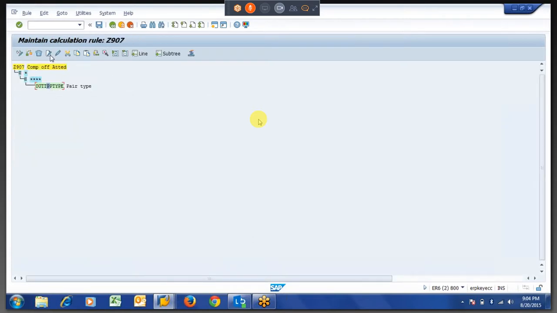Right? So what I am telling is, if it is star, because we are in time management, we can enter only 2002. We can't enter 2011 because it's native time management. We are not going to maintain time management grouping and all this stuff. So I am giving 3, because 3 will come when there is an attendance input.